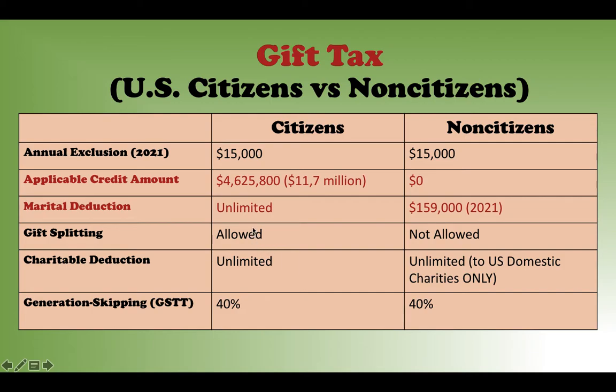So that's okay. But for a non-U.S. citizen, you are not allowed to use gift splitting. If the husband gives away $30,000, the husband has to pay gift tax on the $15,000 above the exclusion.